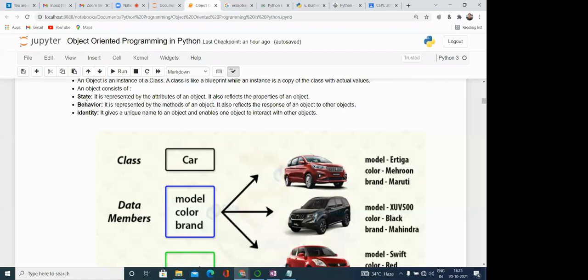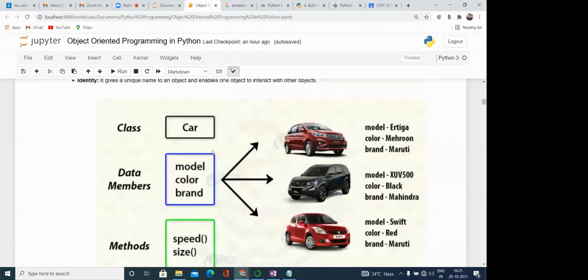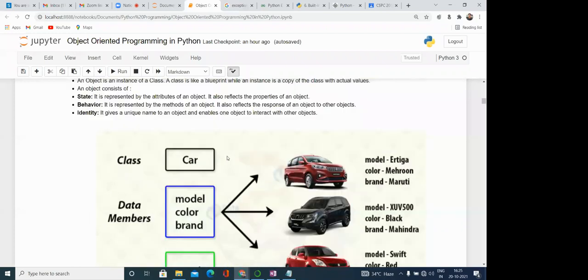State, what is the meaning of state over here? State means, at a particular time, what is the value in the data members. The value associated with the object is called the state of the object. Then behavior is represented by the methods of an object, like the speed, size. So this is the way we can model a particular object.